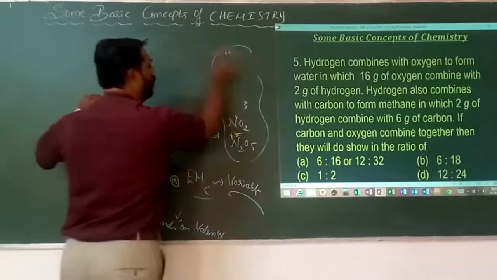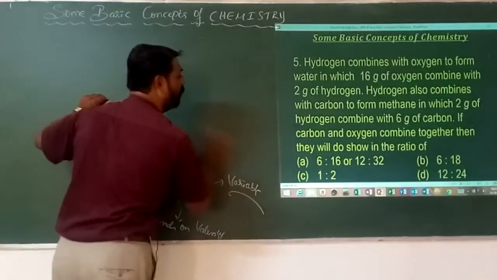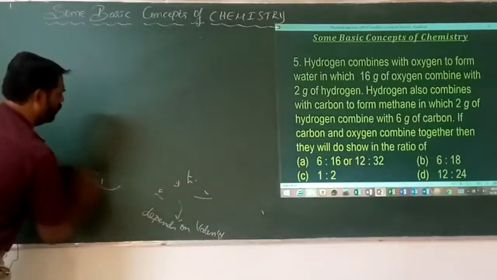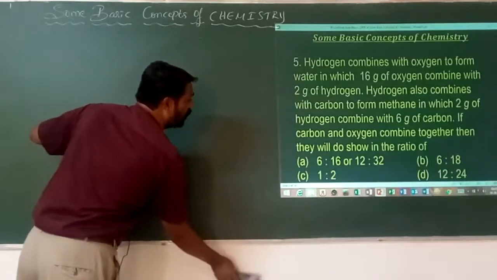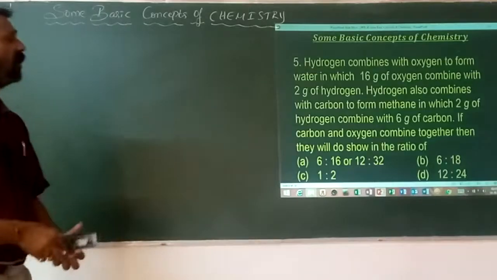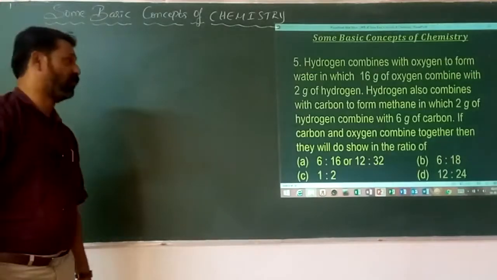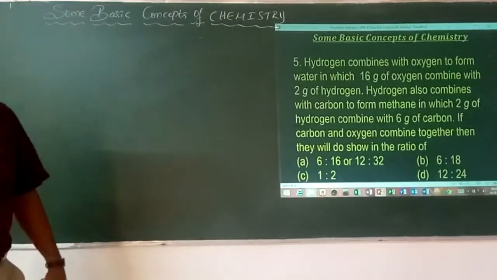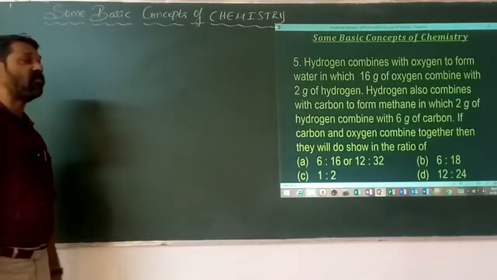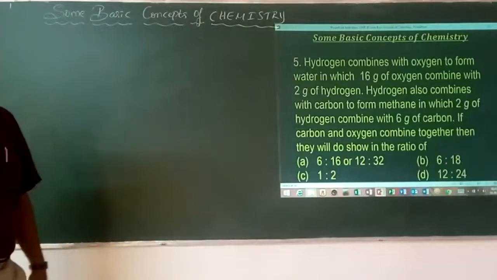Hydrogen combines with oxygen to form what? Water. In which 16 grams of oxygen combines with 2 grams of hydrogen. So for how many units? Hydrogen also combines with another element, carbon, to form what? Methane.